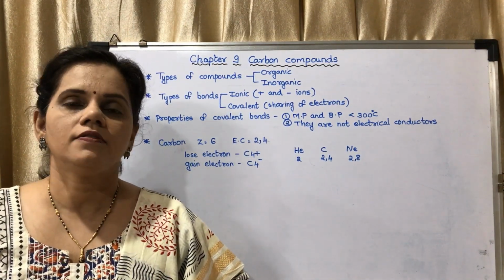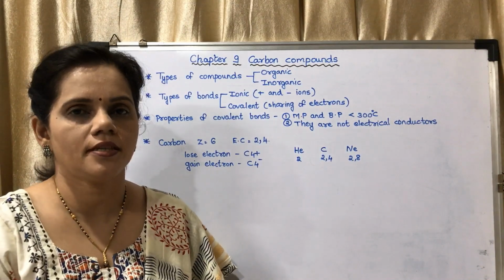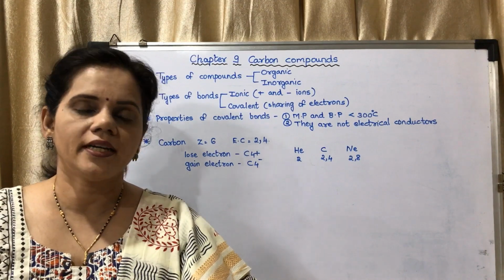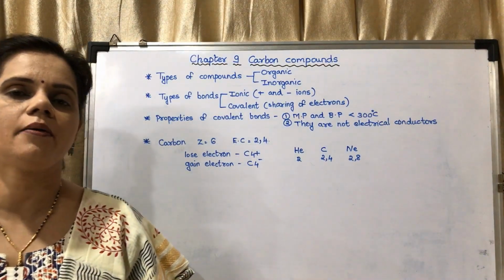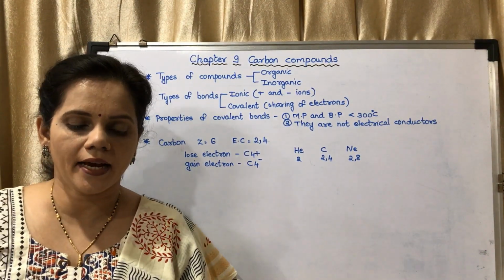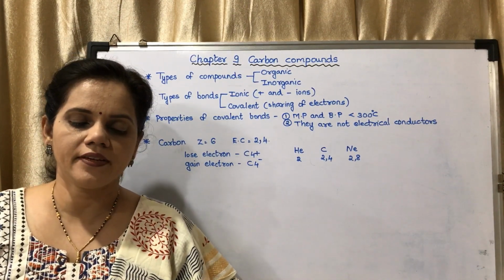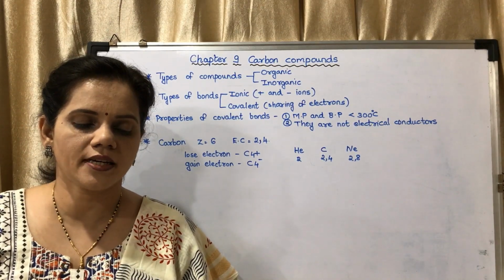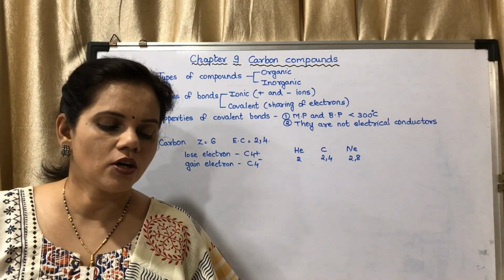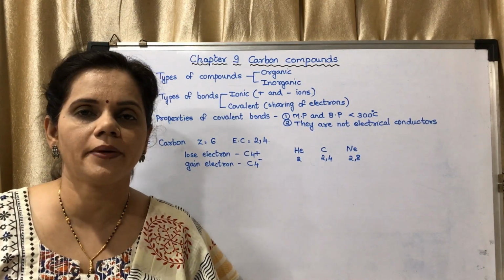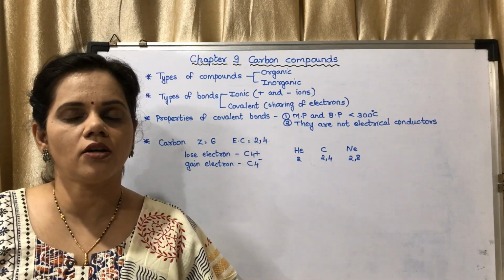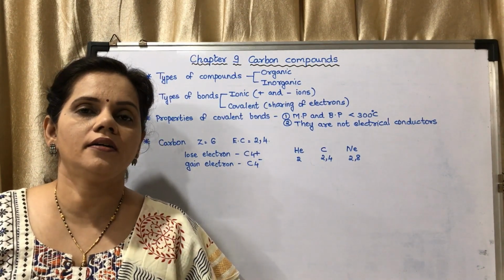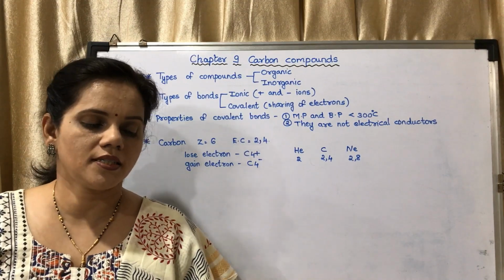Now we will start the chapter with the questions, that is, can you recall questions on page number 110. What are the types of compounds? Basically, compounds are of two types, organic and inorganic. Objects in everyday use such as foodstuff, fibers, paper, medicines, wood, fuels are made up of various compounds. Which constituent elements are common in these compounds? It is carbon, hydrogen and oxygen. Most of them have carbon, all of them have carbon, along with hydrogen and oxygen.